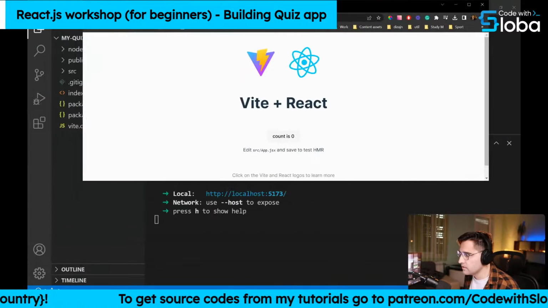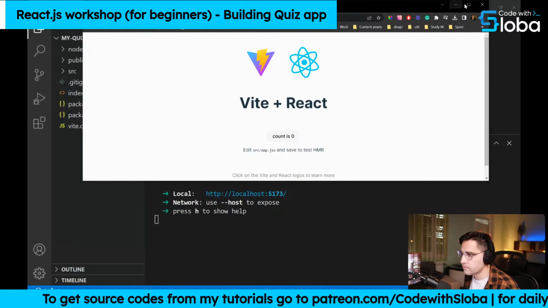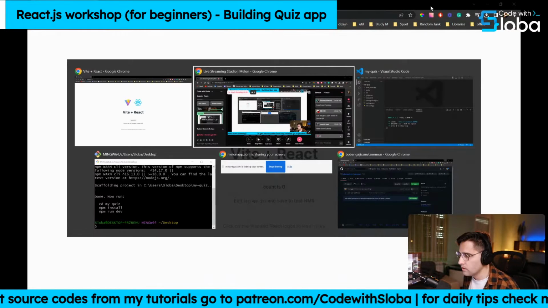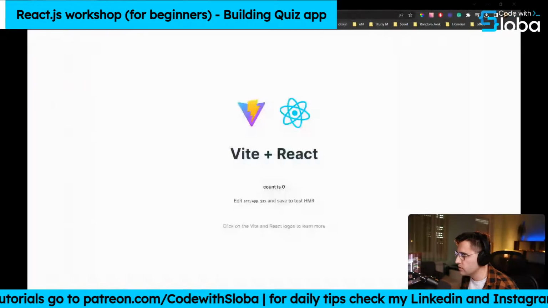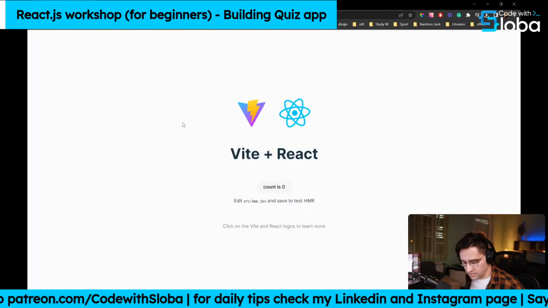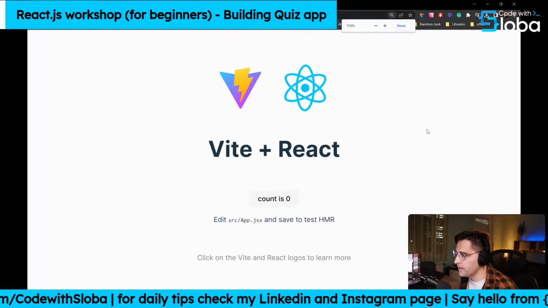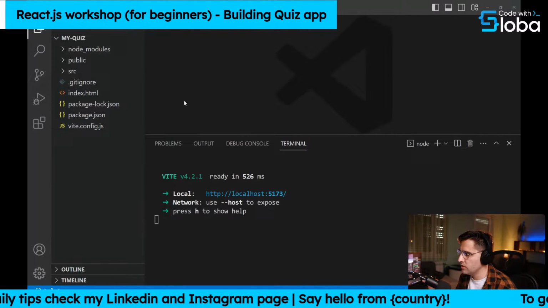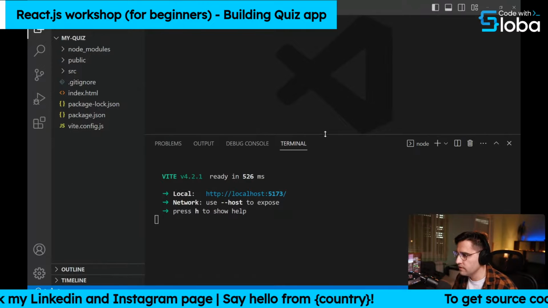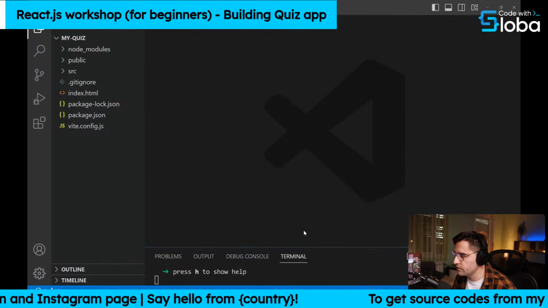Okay, let me import it here. And let me just bring up this window as well. We're going to need it just in a second. So, and with that, we have created our application. So let me shrink it down. So here, let's first see what we got with this build tool. So let me shrink down this terminal.